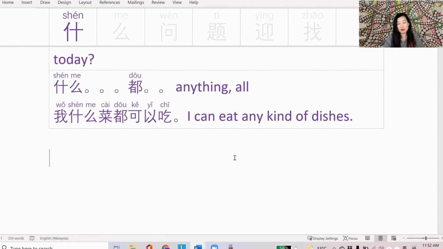So those are the 3 examples of how to use 什 together with the suffix 么: 什么 what, 什么时候 when, and 什么 something something 都. So in this case, 我什么菜都可以吃. You can order anything for me to eat the next time we meet for dinner.